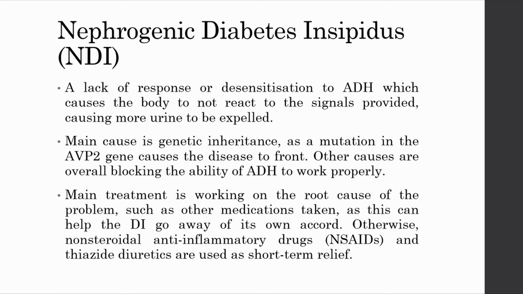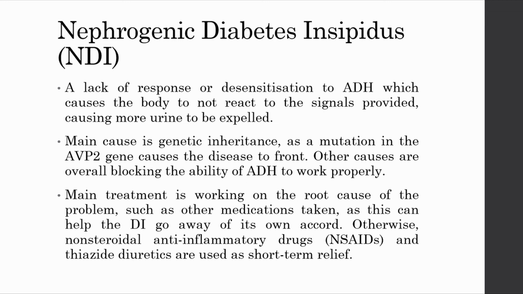The main cause of the nephrogenic variety is genetic inheritance, as a mutation in the AVP2 gene causes the disorder to come to the front. Other causes include other products blocking the action of vasopressin, such as lithium, which is a medication used to treat bipolar disorder, other kidney disorders, high levels of calcium and low levels of potassium, which all prevent ADH from working properly and instructing the water levels to be retained or reabsorbed.